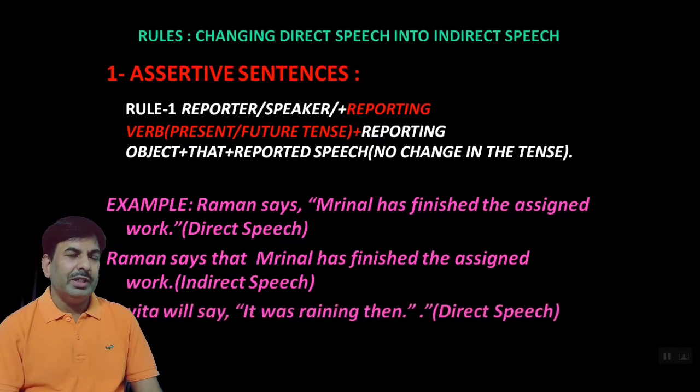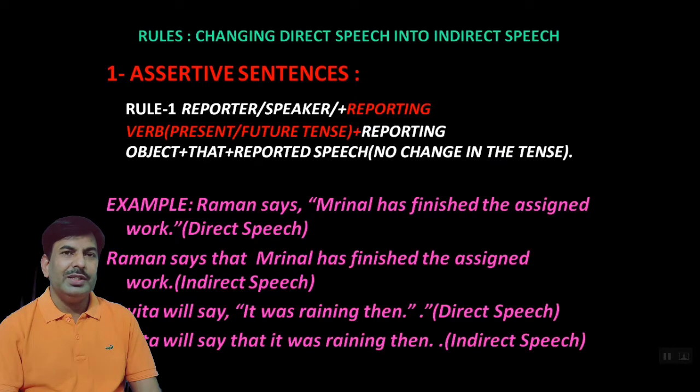Second example is Savita will say, "It was raining then." This is direct speech. Here will say belongs to simple future tense. So that's why while converting it into indirect speech, there will be no change at all in the tense of the reported speech. Let us see the example. Savita will say that it was raining then. So this is an indirect speech. Here in the reported speech, it was raining then. There is no change at all in the reported speech while converting it into indirect.